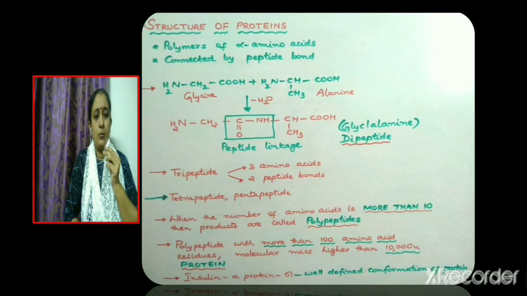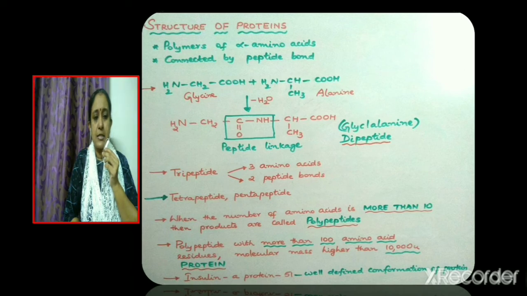Let us now discuss the structure of proteins. We know that proteins are polymers of alpha amino acids. The different amino acids are joined together by peptide bond. So next we should know what is meant by a peptide bond. CONH bond is known as a peptide bond and it is formed by the interaction of the COOH group of one amino acid with the NH2 group of the other amino acid.